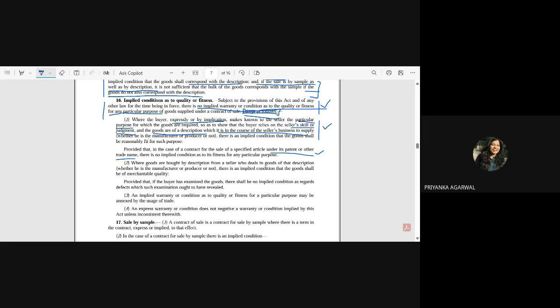Okay, second point, where the goods are bought by description from a seller who deals in goods of that description, whether he is the manufacturer or producer or not, there is an implied condition that the goods shall be of merchantable quality.